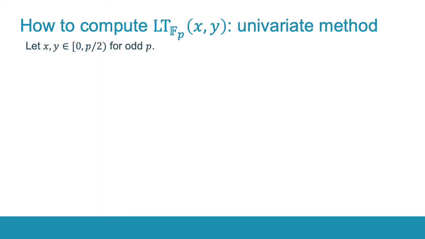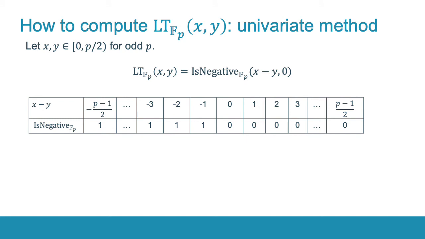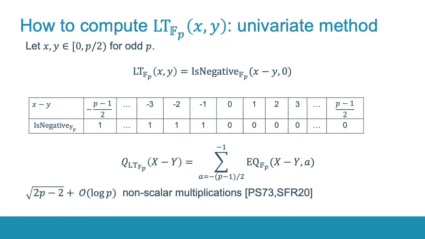Another method assumes that input integers are in the interval from 0 to p over 2 and p is a prime. In this case, the less than function is reduced to the is negative function that checks whether the difference between the input values is negative. This function has the following lookup table. Again, using the Lagrange interpolation, we can find a polynomial for this function. This method is called univariate because in fact we interpolate a univariate function. It was shown that such function can be computed in about the square root of 2p minus 2 non-scalar multiplications.